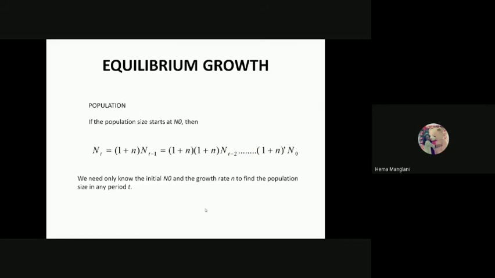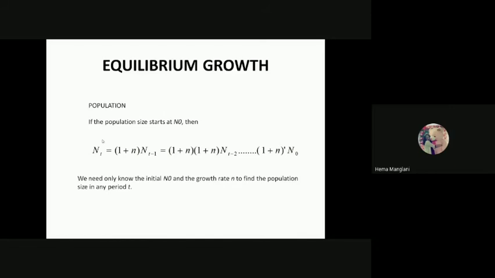First of all, we'll talk about the population, as we already have seen how you determine population growth in the economy, which depends on the past population growth. So nt, which we already derived in the previous slide, equals 1 plus n times nt minus 1.